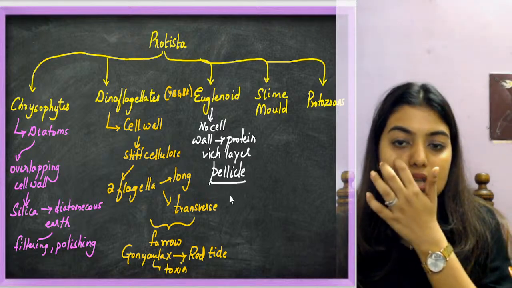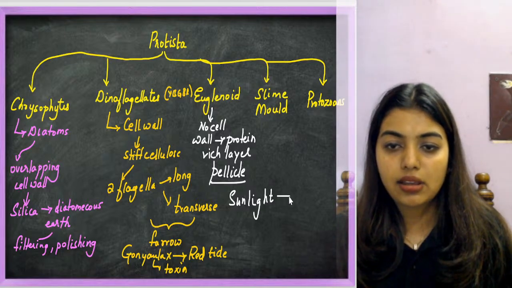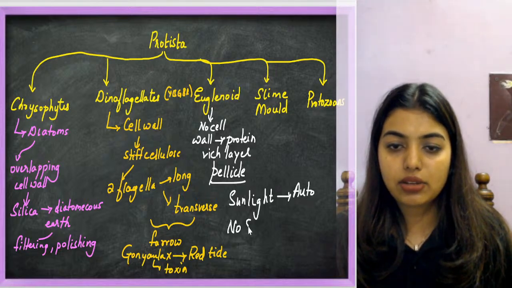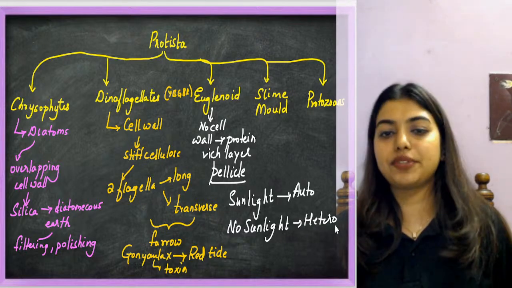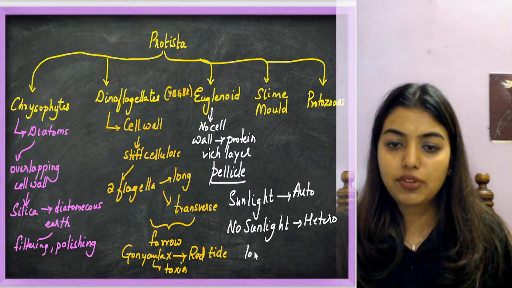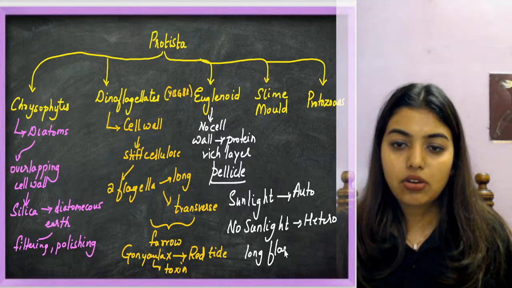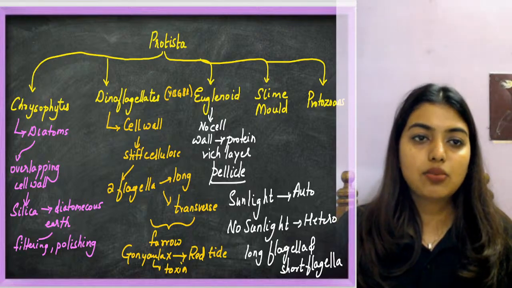And then we notice that in the presence of sunlight, they are autotrophs. When sunlight is absent, they are heterotrophs. Then what else, students? These organisms also have flagella: one long flagellum and one short flagellum. Yes, got it. This is the overview.